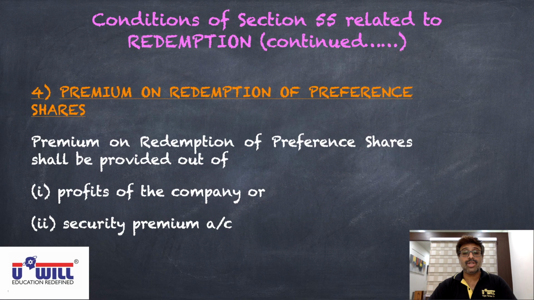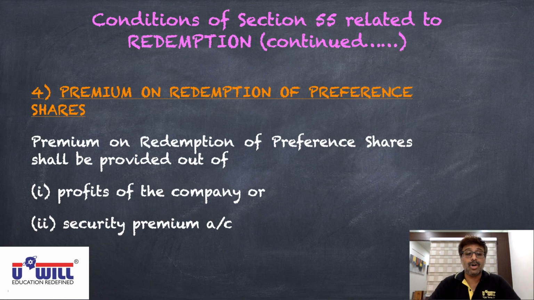Premium on redemption of preference shares. Preference shares can be redeemed at par or premium. Mind well, when they are issued at premium, that premium is a capital profit for the company, because you are issuing the shares and getting the money. But when you redeem the preference shares at premium, that premium is a capital loss for the company and a liability, because we have to repay more amount to the preference shareholders.